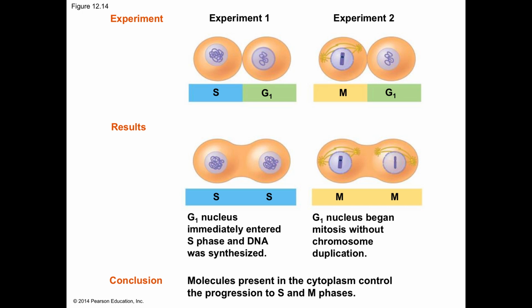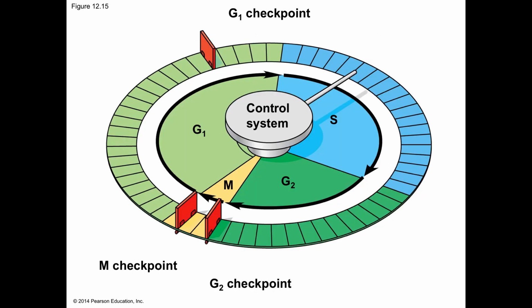The sequential events of the cell cycle are directed by a distinct cell cycle control system. Cyclically operating molecules trigger and coordinate key events in the cell cycle. The control cycle has a built-in clock, but is also regulated by external adjustments and internal controls. A checkpoint in the cell cycle is a control point where stop and go-ahead signals regulate the cycle.